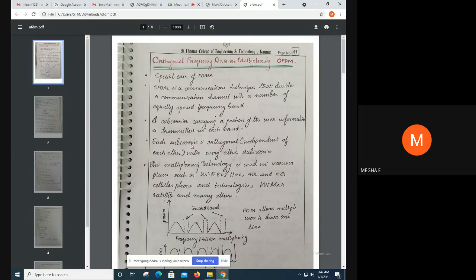Each subcarrier is orthogonal, it is independent of the other subcarriers. So each subcarrier is orthogonal with every other subcarrier.